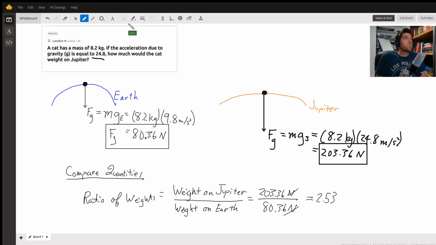2.53. So wow, that's quite a difference. Essentially, objects weigh 2.53 times more on Jupiter than they would on Earth. So a 100-pound person on Earth would weigh over 250 pounds on Jupiter. It's quite interesting. So I hope this clears up some common misconceptions between mass and weight. And I hope I answered your question, Landon.